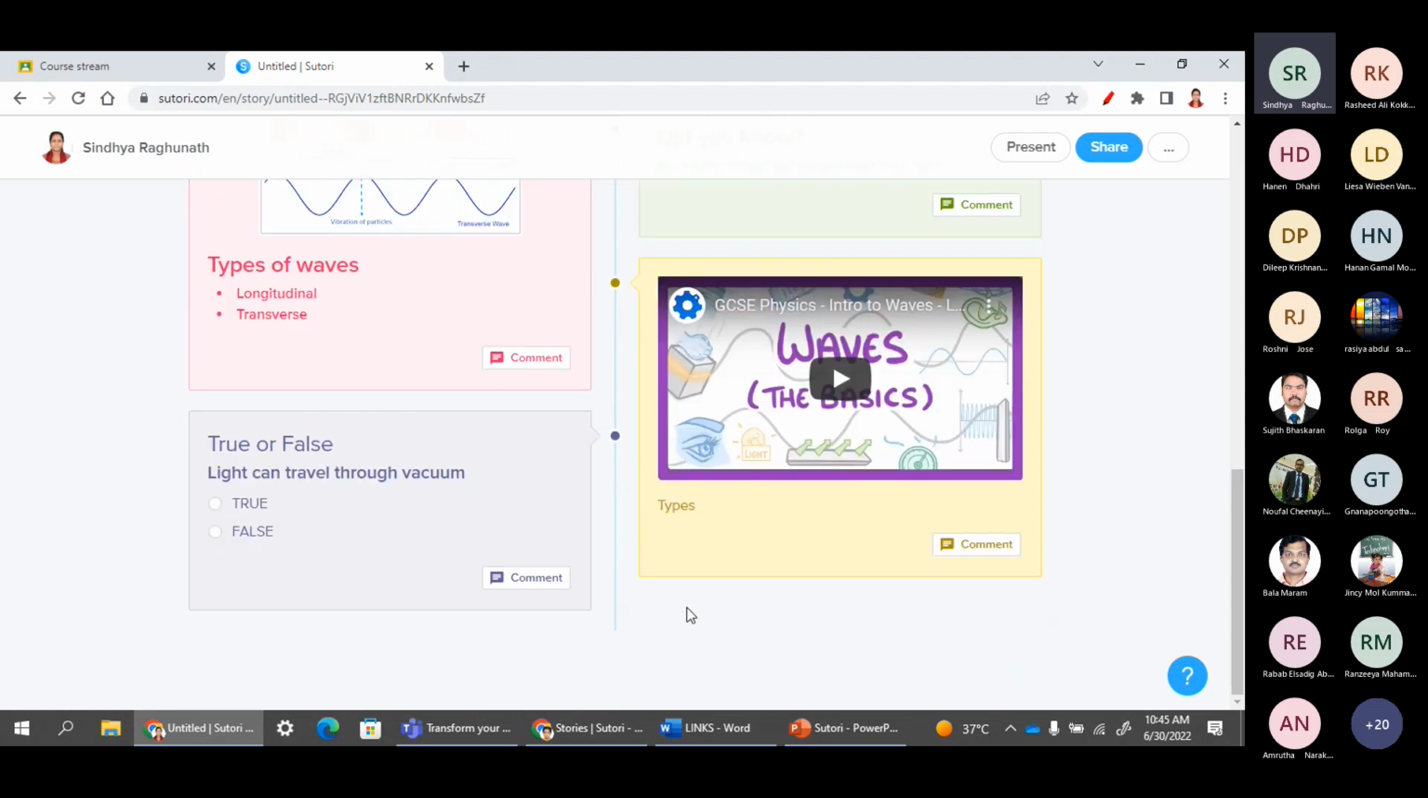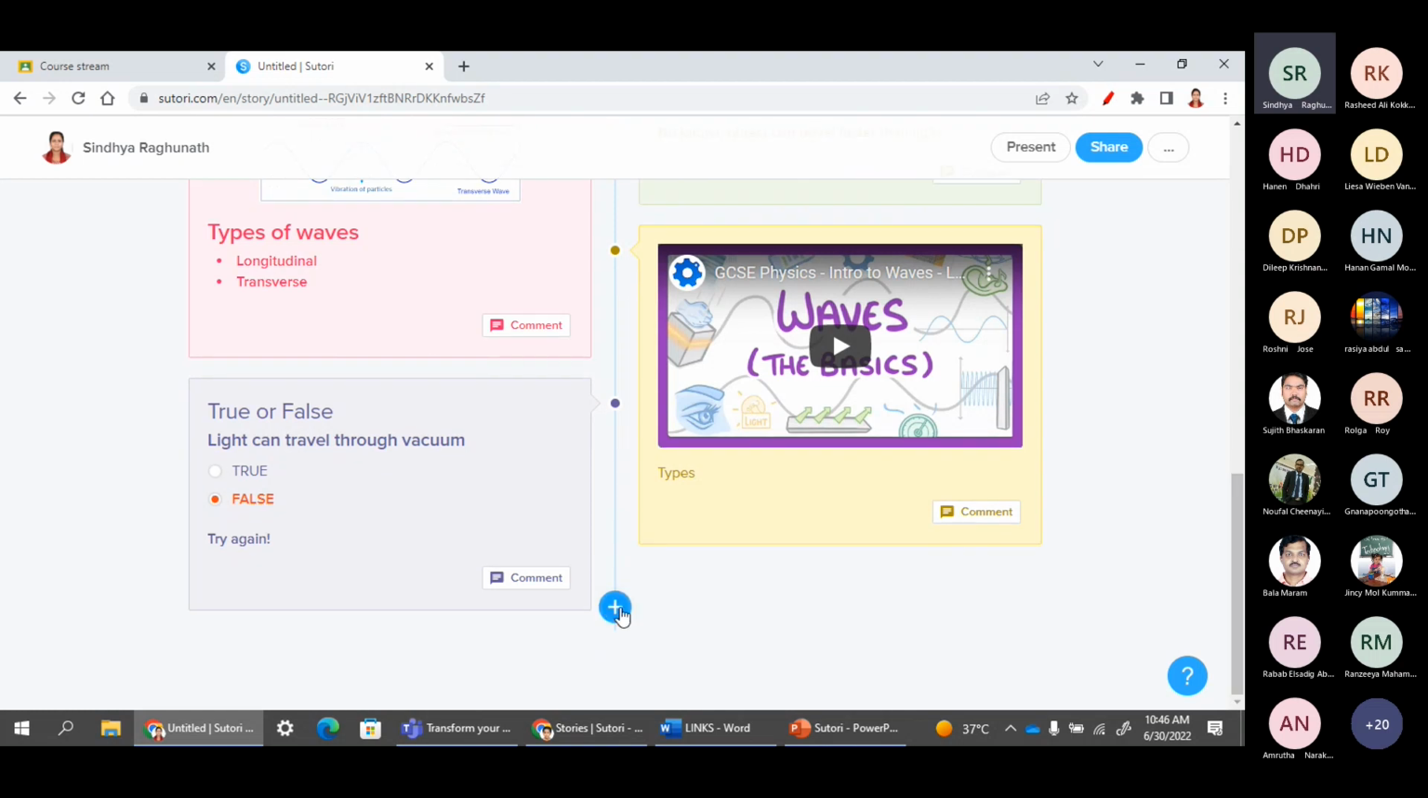So when students attempt this, see, it will appear like this for students. If they select true, they will get the message that it is correct, or if they select false, they will get the option to try again. So this is one way.